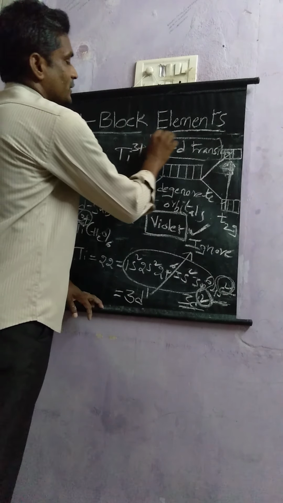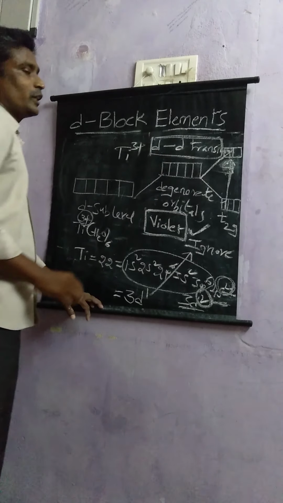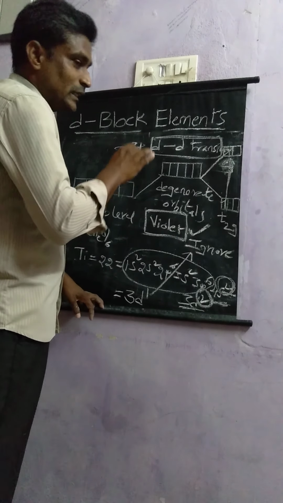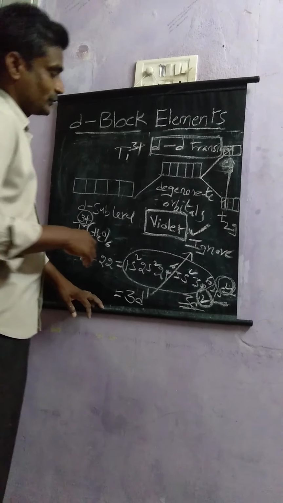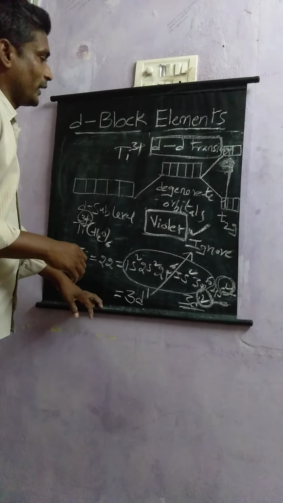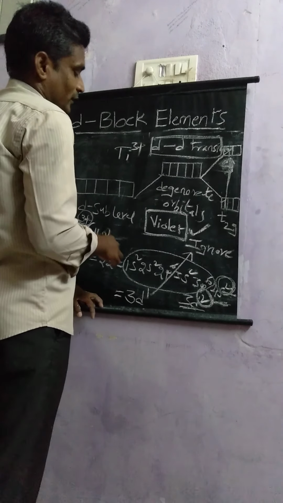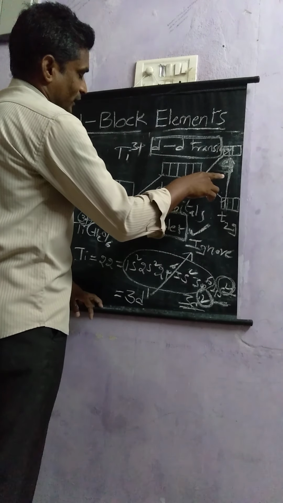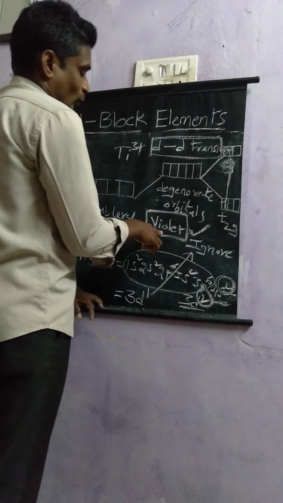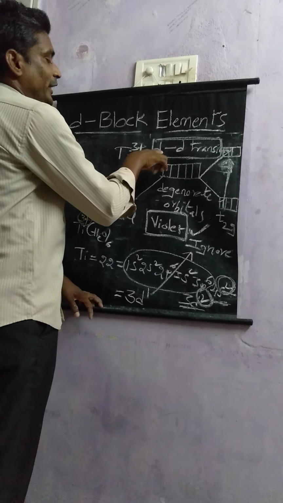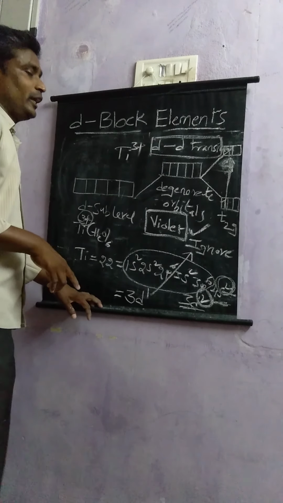Generally, d-d transitions have colors that appear very slight to the naked eye. So that is the reason why the titanium 3 ion will exhibit violet color due to d to d transition.